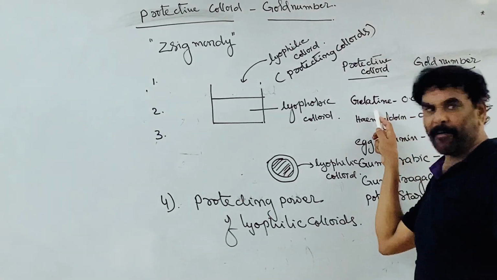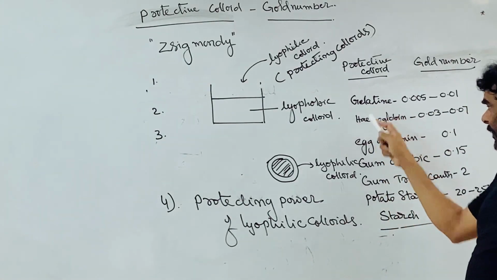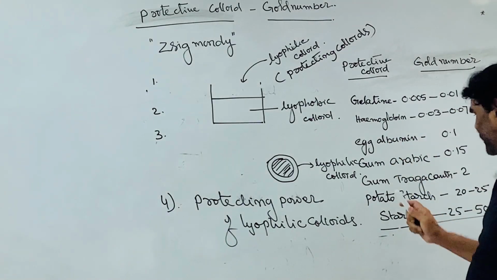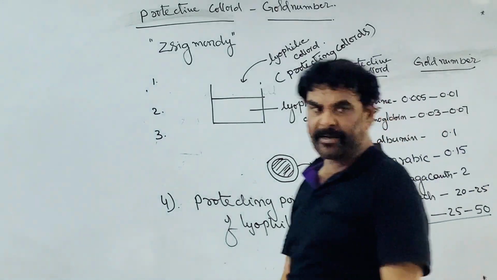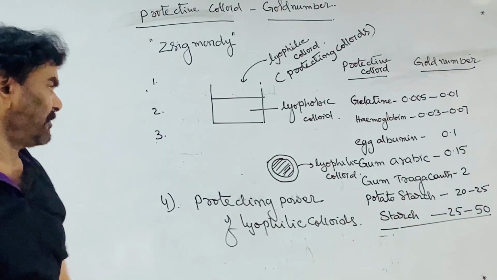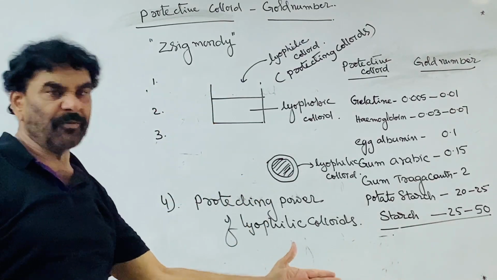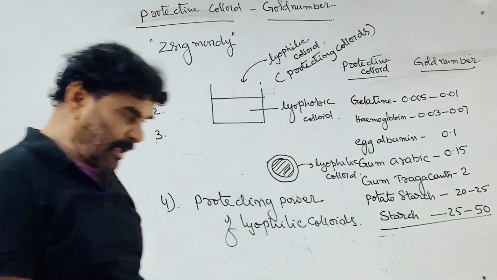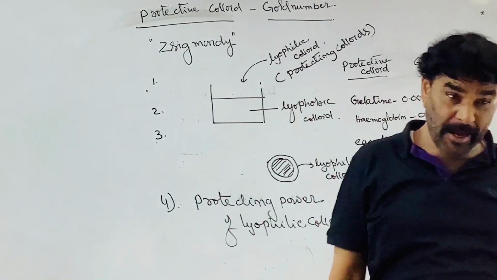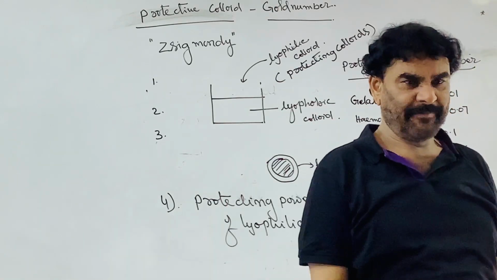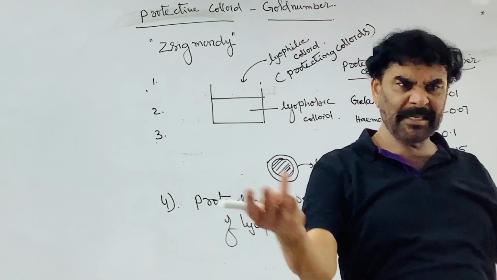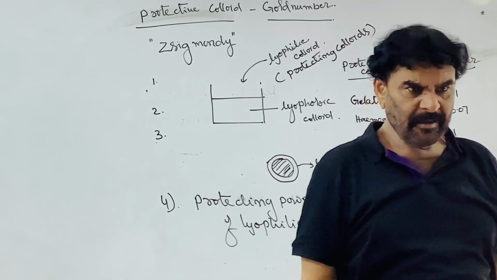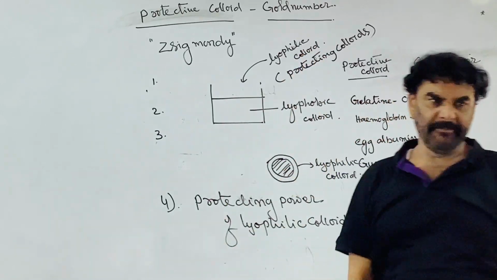The protecting power of gelatin is different, that of egg albumin is different, that of starch is different, that of Tragacanth is different, and that of gum Acacia is different. Each one has its own protecting power, increasing the stability of the lyophobic colloid to a greater extent. That is the best protective colloid.